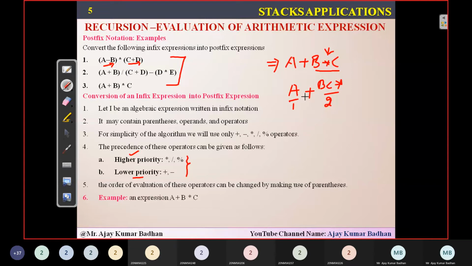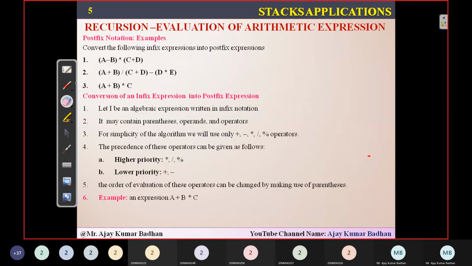Now what do I have to do? This is first, second, and there is an operator. Since there are only two operands here, simply first operand, second operand, then the operator comes. And finally, you got the postfix notation. This is what comes under postfix notation. I hope you got it. This is the way you can do it when there are no brackets.